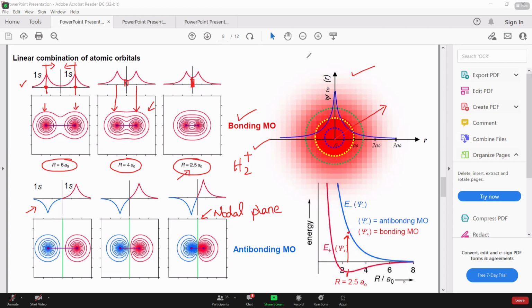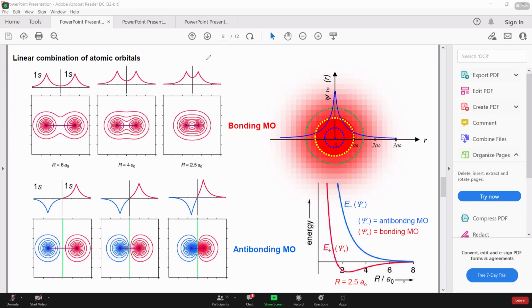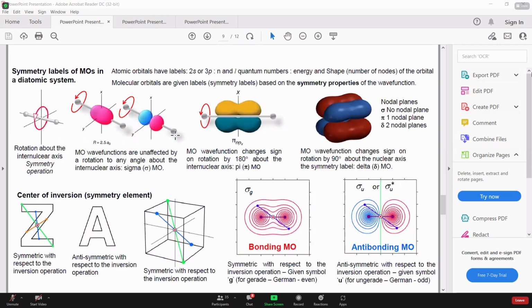Okay, so now let's define the different types of bonds that exist. Till now we were looking at the sigma bond. What is the definition of a sigma bond? MO wave functions are unaffected by rotation at any angle about the internuclear axis. Remember, in most chemistry books, the internuclear axis is the z-axis. That's the convention we follow, right?